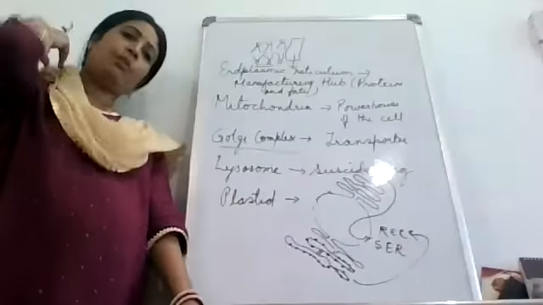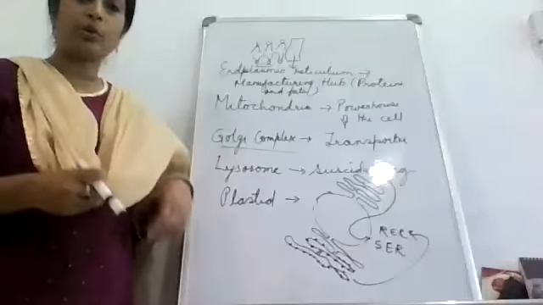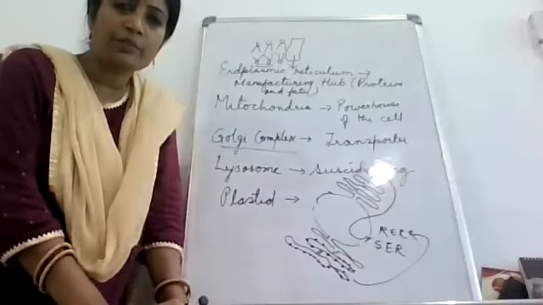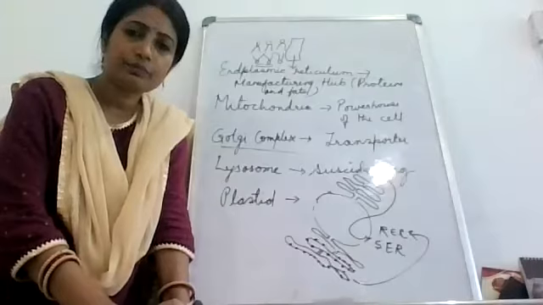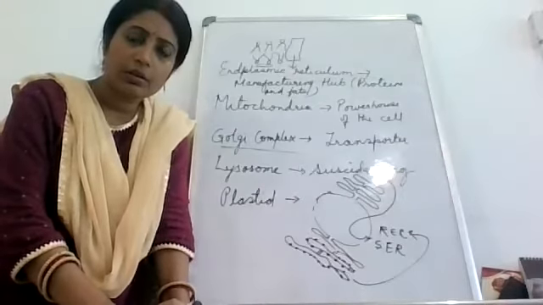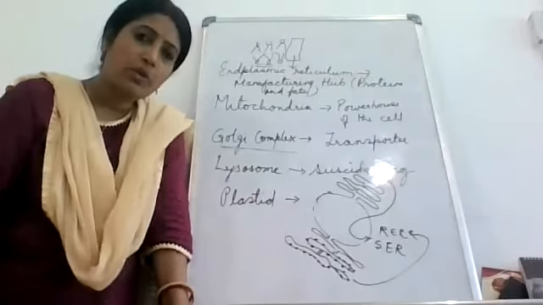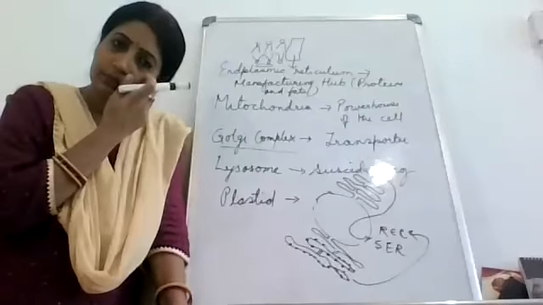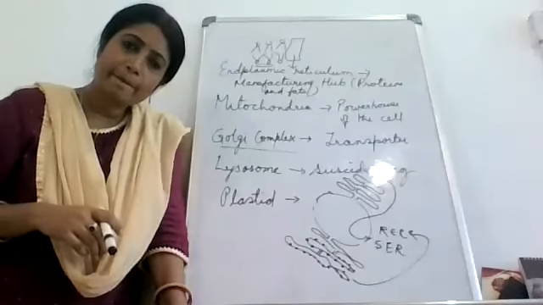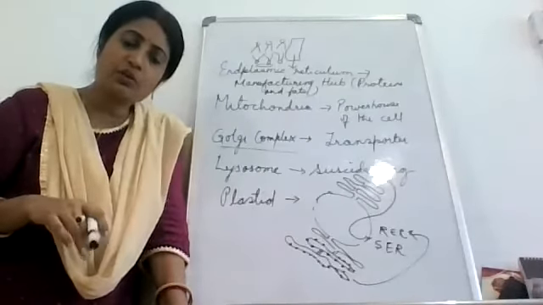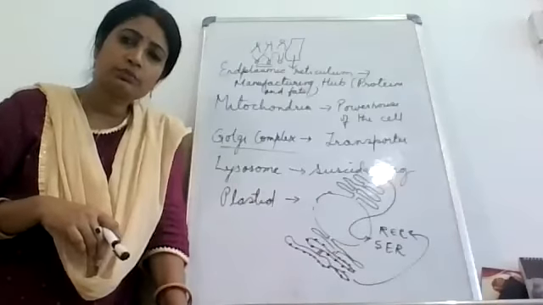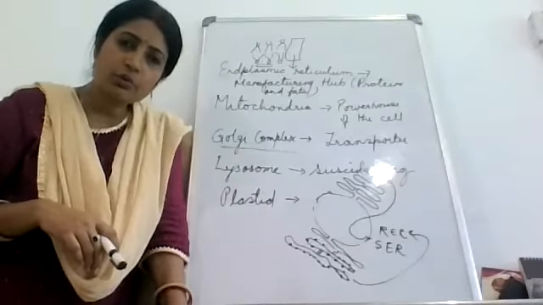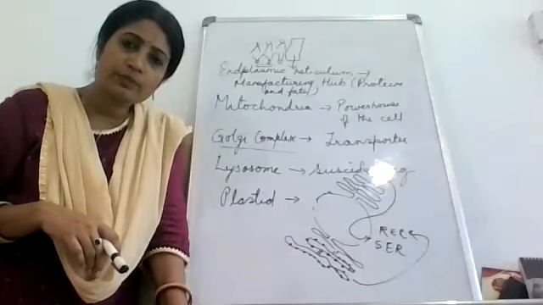So Anshu, now we have done endoplasmic reticulum. Two types of endoplasmic reticulum. What two types? A smooth endoplasmic reticulum and rough endoplasmic reticulum. So what is rough endoplasmic reticulum? Where the ribosomes are attached. So what do ribosomes do?